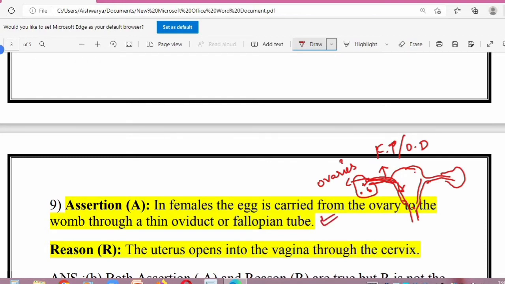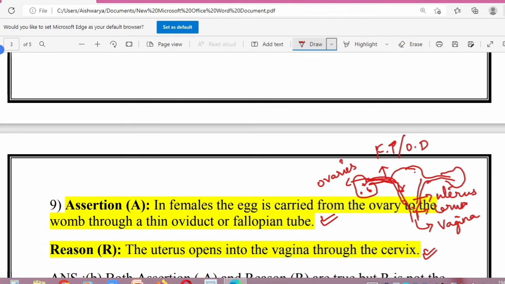And then they say that the uterus opens into the vagina through the cervix. So here is the cervix and it opens into the birth canal or the passage called the vagina. Okay. So this statement is also true.